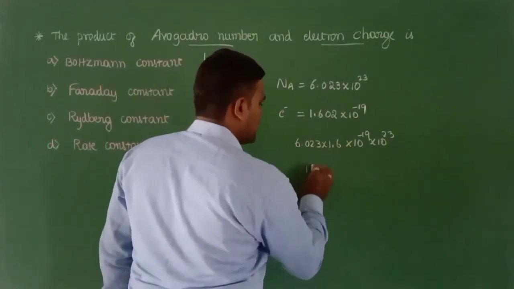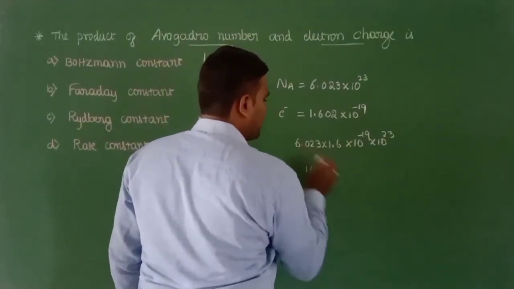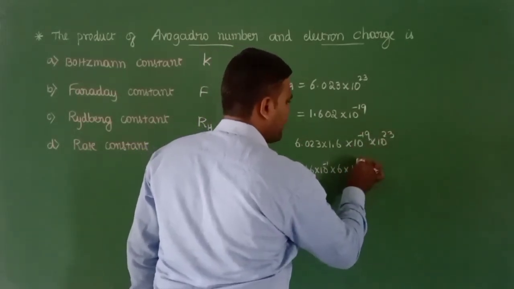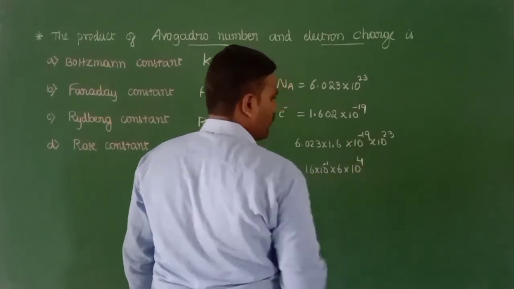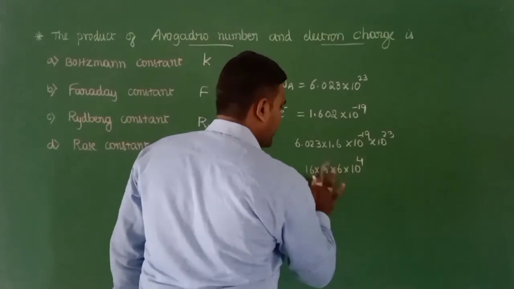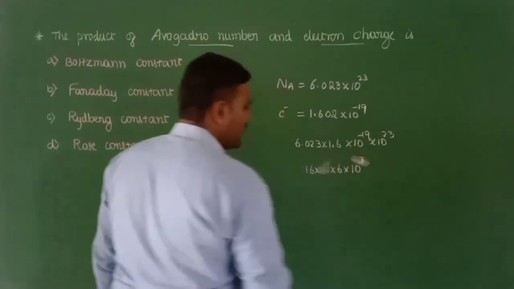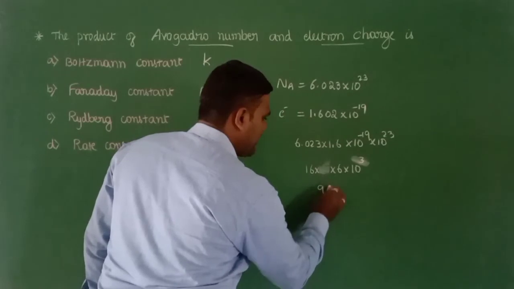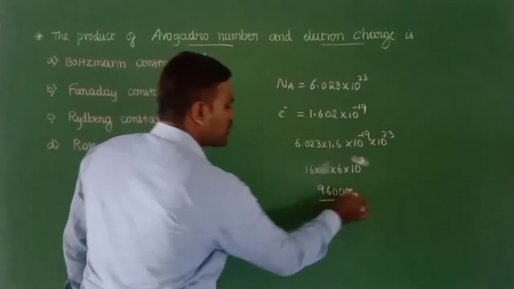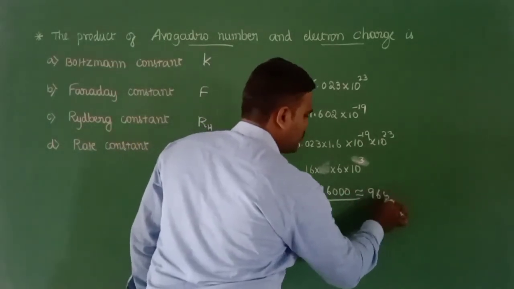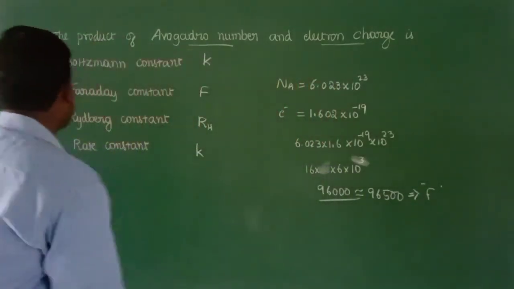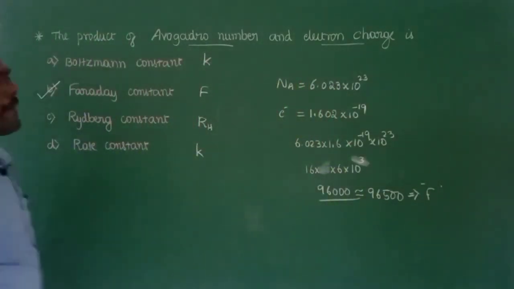So let me take it as 16 into 10 power minus 1. Let me take only 6 into 19 minus 23. You are going to get 10 power plus 4, right? 19, 20, 21, 22, 23. So with the minus 1, obviously we are going to get 10 power 3, right? So 16 times 6 is 96, with 3 zeros, 96,000. So approximately it equals 96,500. That is simply nothing but the Faraday constant. So the correct answer is option B.